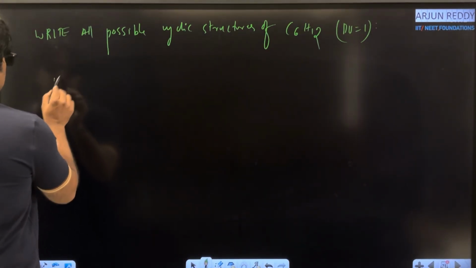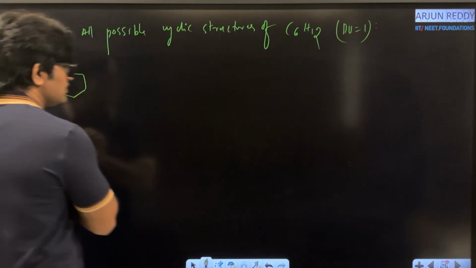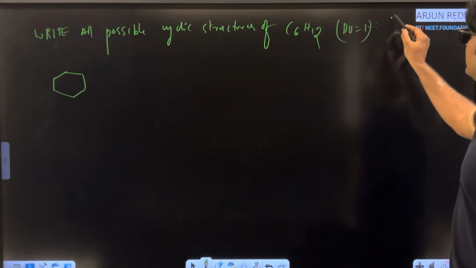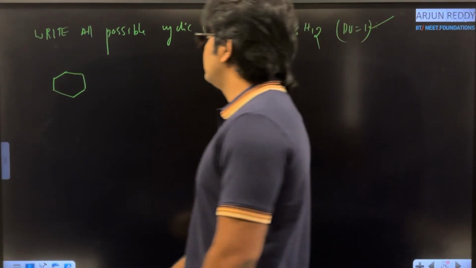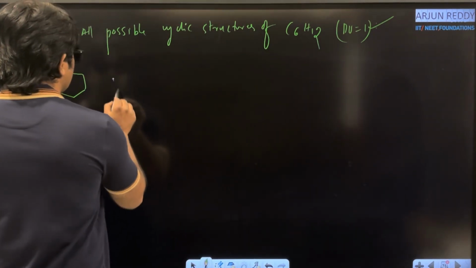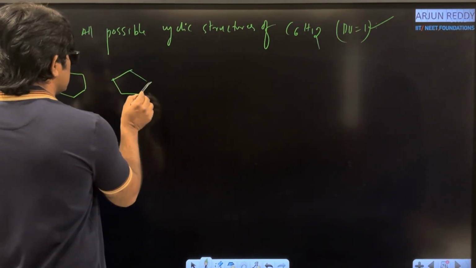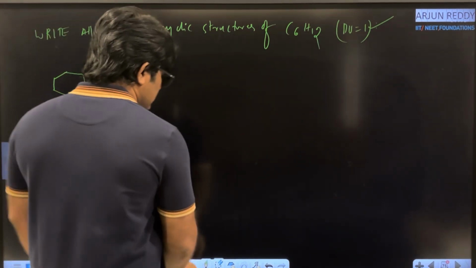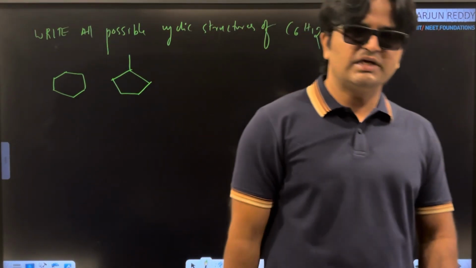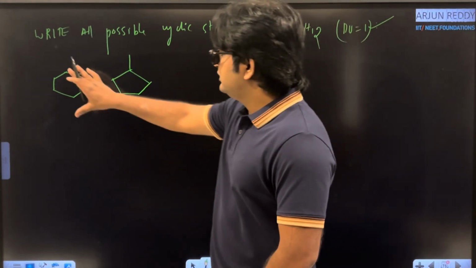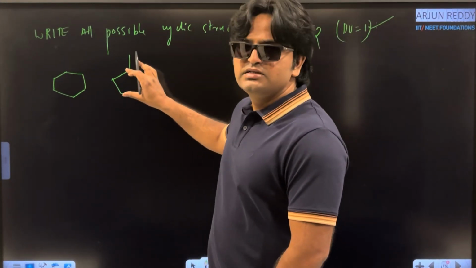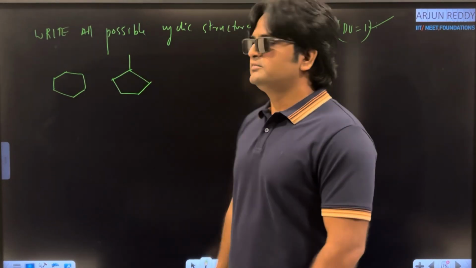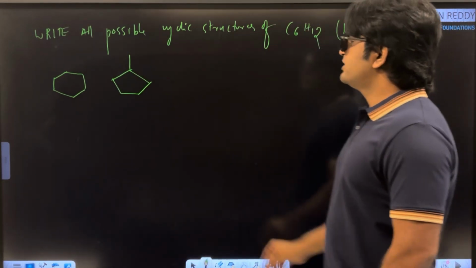What are the cyclic structures? First I am starting with cyclohexane. According to the molecular formula, what is the degree of unsaturation? 1. That is my first cyclic compound. And what is the second cyclic compound? I am trying to reduce the ring size, and that extra carbon atom I am writing outside the ring system. First you start with cyclohexane, and then in place of cyclohexane what we are taking? Cyclopentane, 5 carbons. That extra carbon atom I am taking here. Clear? What is another possibility?